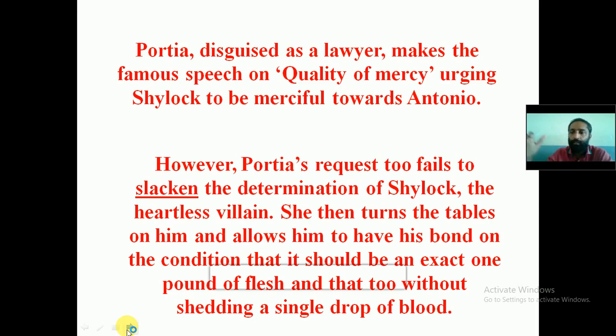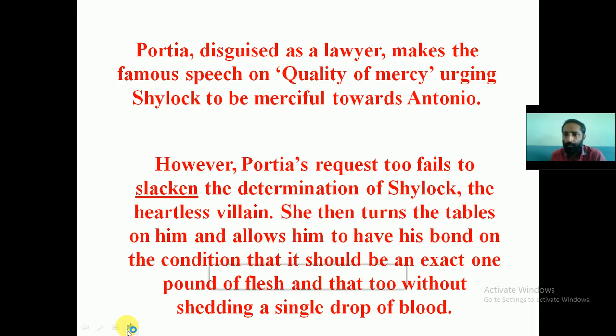They just think that this is a lawyer, and she makes the famous speech known as quality of mercy, requesting Shylock to be merciful towards Antonio. But that also does not work. However, Portia's request fails to slacken. Slacken means to change the determination, the decision of Shylock, the heartless villain.